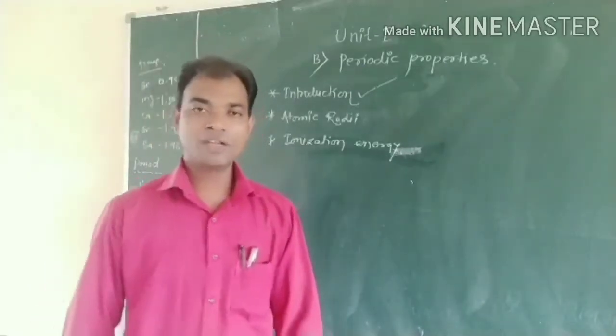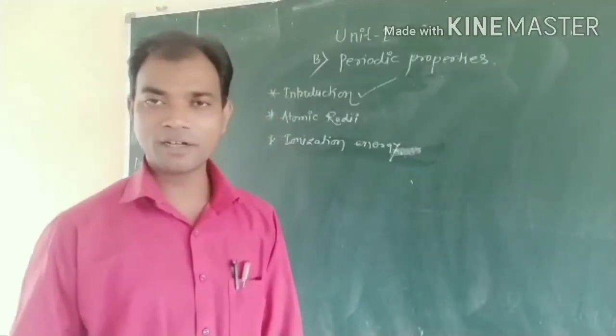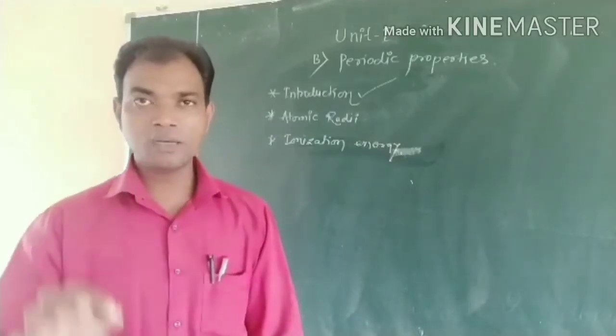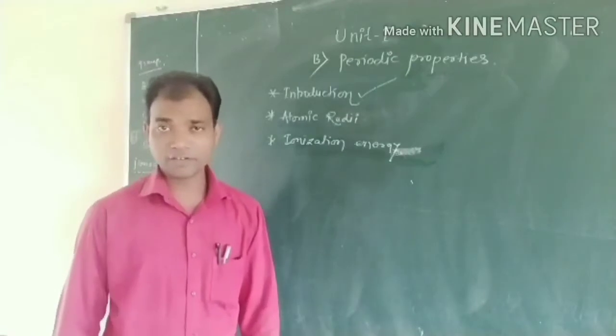Finally, we wrote down the electronic configuration of some elements. If we know the atomic number, then you have to write down the electronic configuration by using the above principle and the energy level diagram.